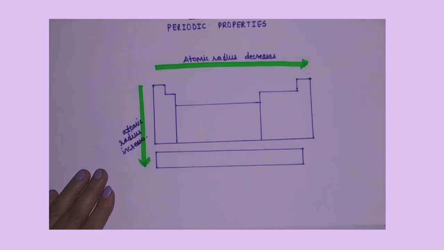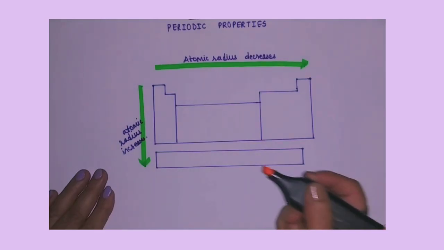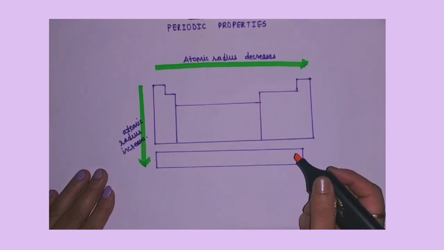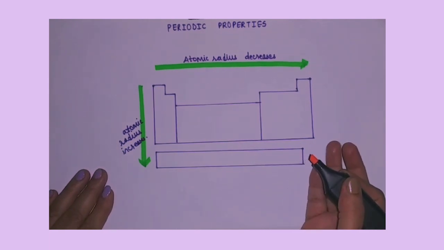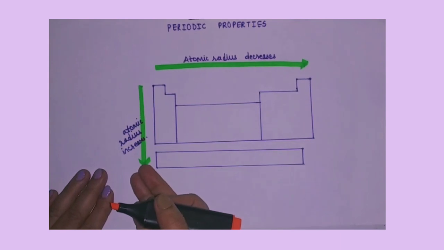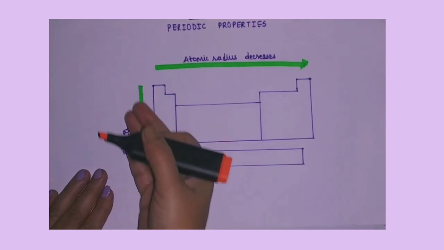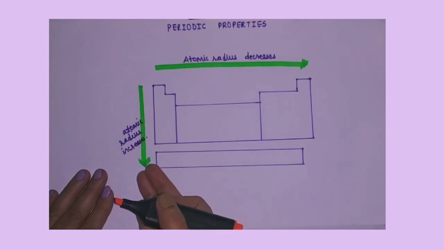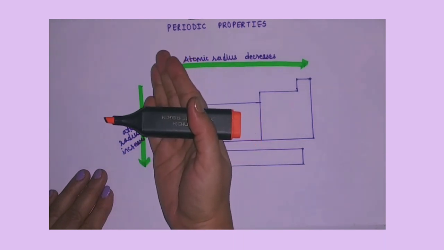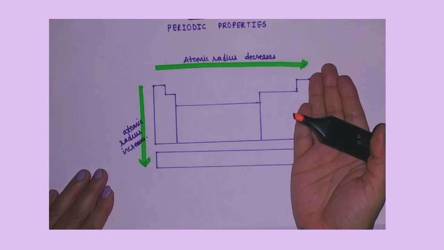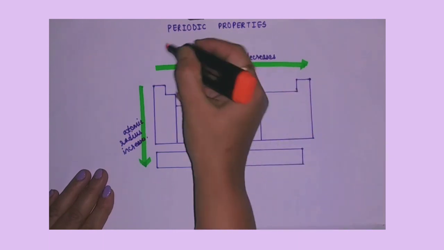Next, students, the second property is ionization enthalpy. As we move from top to bottom in a periodic table, ionization enthalpy decreases, and if we move from left to right in a periodic table, ionization enthalpy increases.